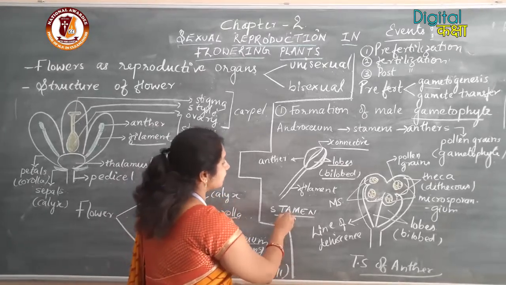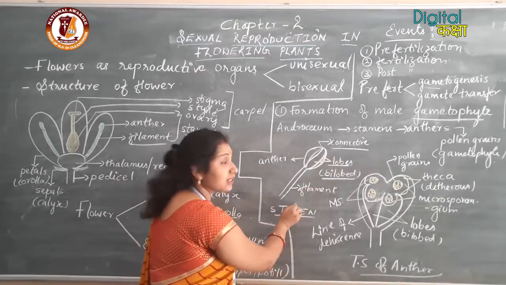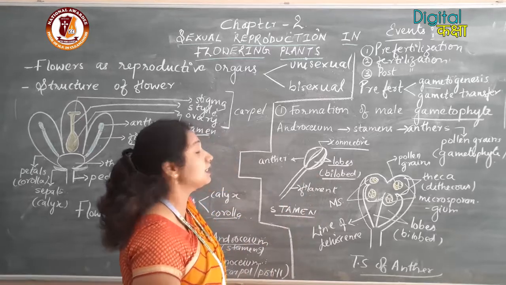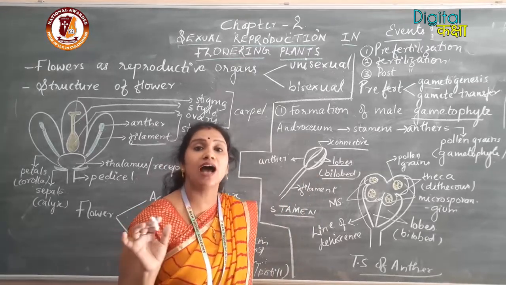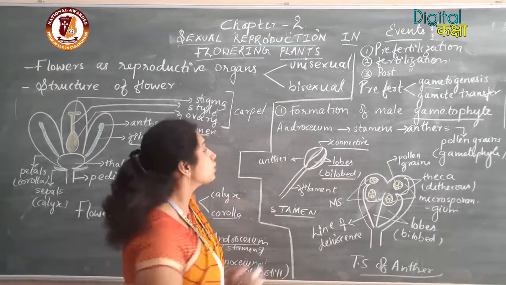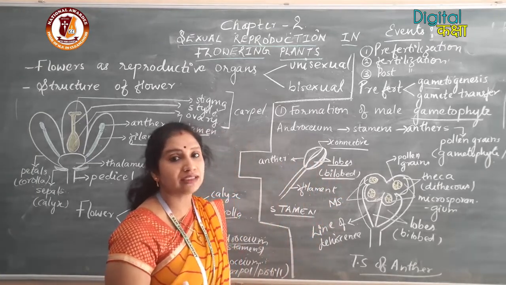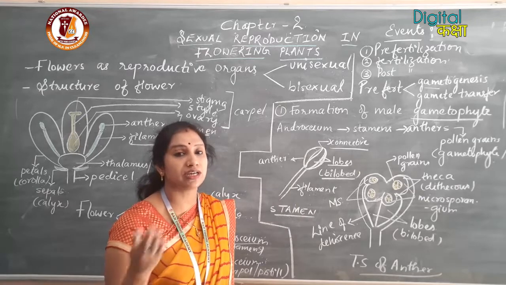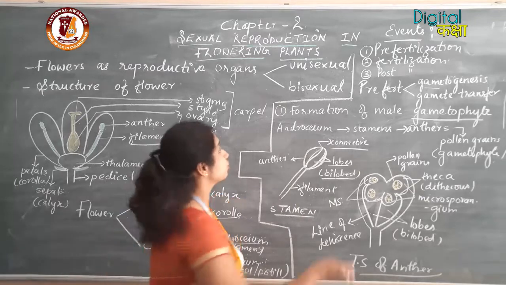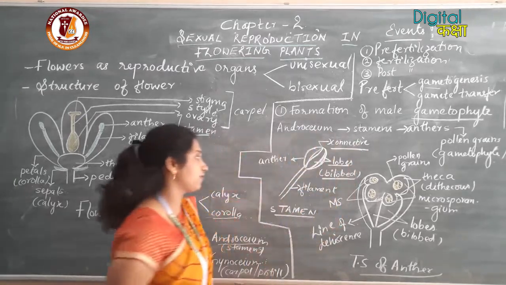So the stamen consists of anther and filament, and the anther of angiosperms is a bilobed anther whose two lobes are connected by a sterile tissue called the connective.